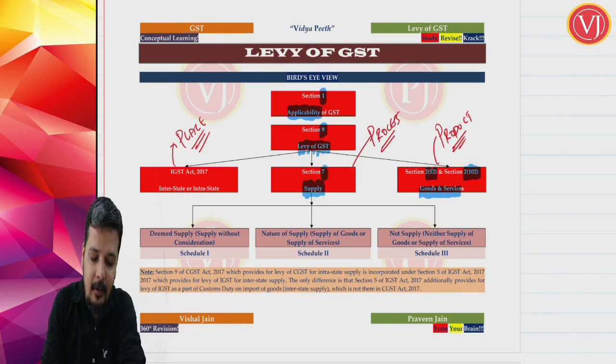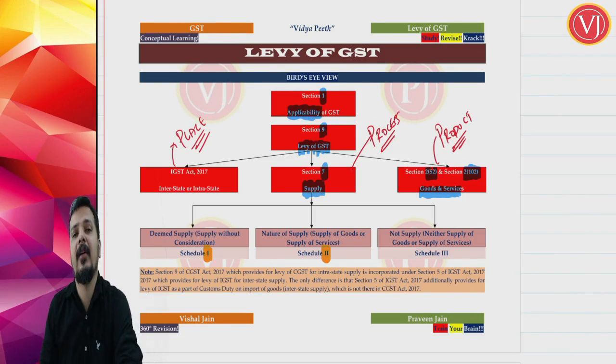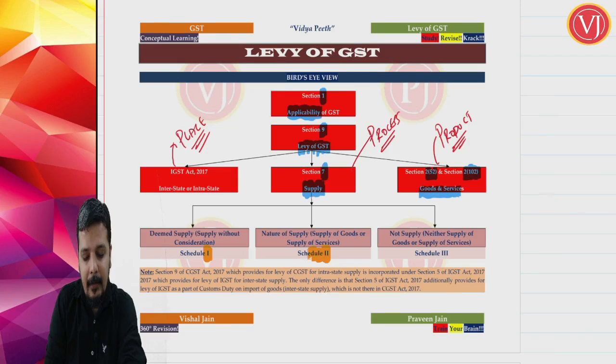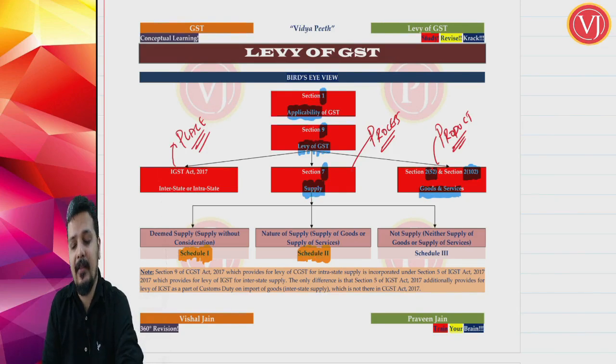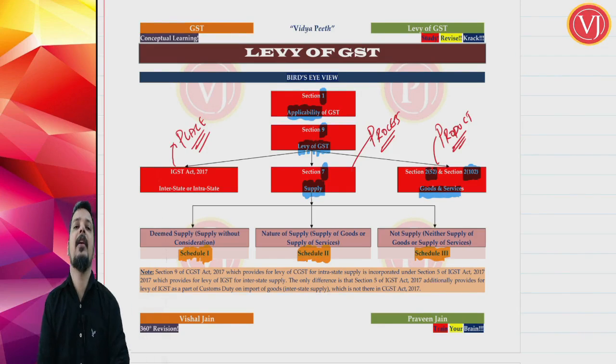Section 7 has to be read along with 3 schedules. Schedule 1, which is otherwise called supply without consideration or deemed supply. Schedule 2, which talks about nature of supply, whether the supply is supply of goods or supply of services. Schedule 3, friends, talks about cases which are neither supply of goods nor supply of services. So section 7 has to be read along with the 3 schedules attached to the CGST Act, and these are the only 3 schedules attached to the CGST Act.